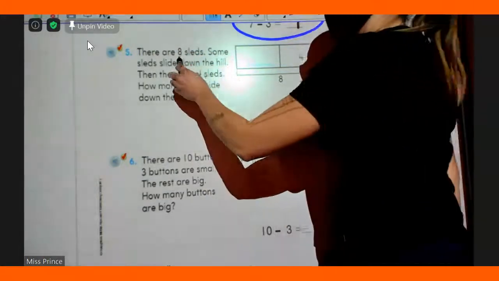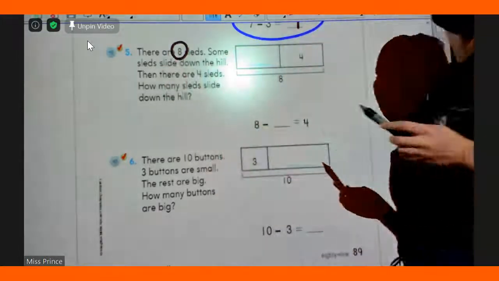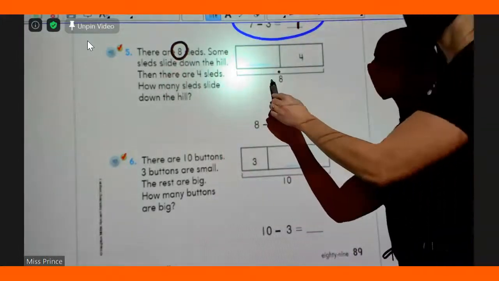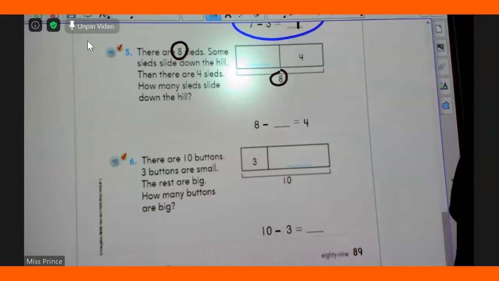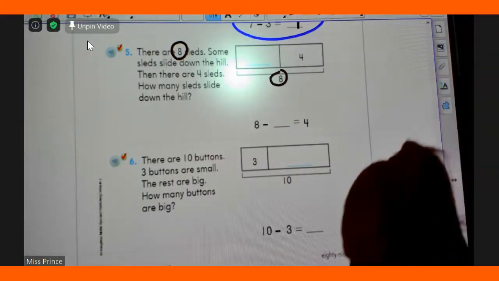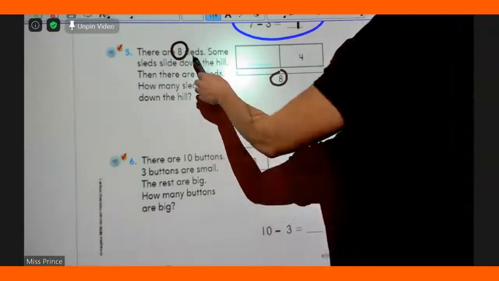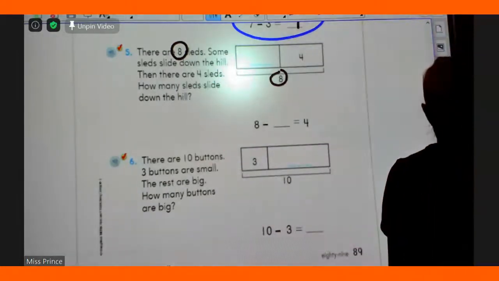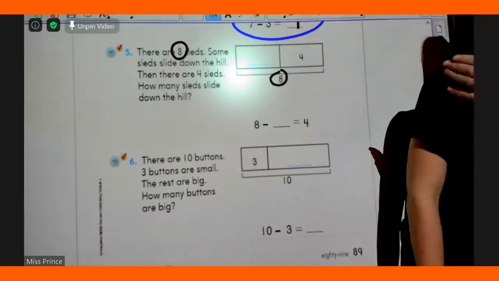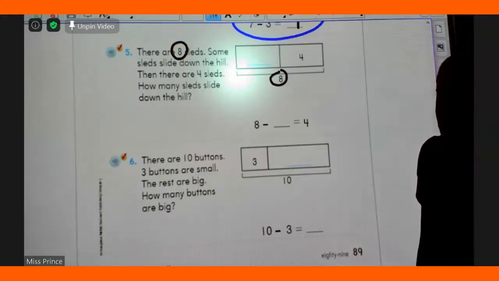Okay. There are 8 sleds. That's what we're starting with. So circle the 8. Now you may use your pencil. Circle the 8 sleds. Some sleds slide down. What are sleds? It's like what you can go down a hill like in the snow or stuff like that. Xander, in your chair. Thank you.